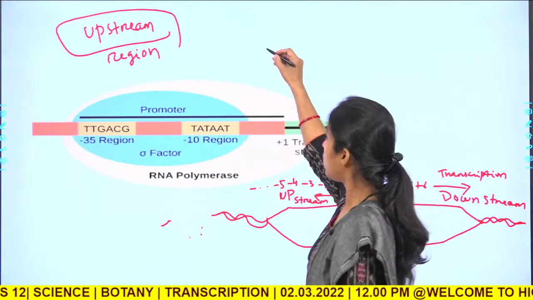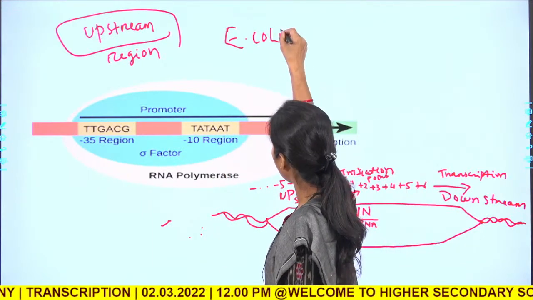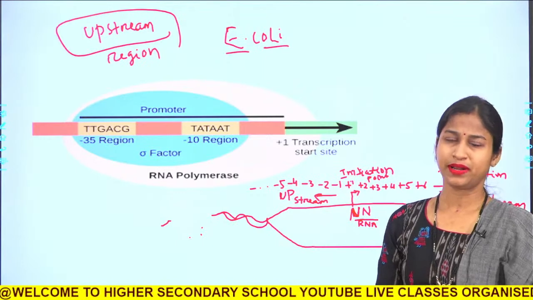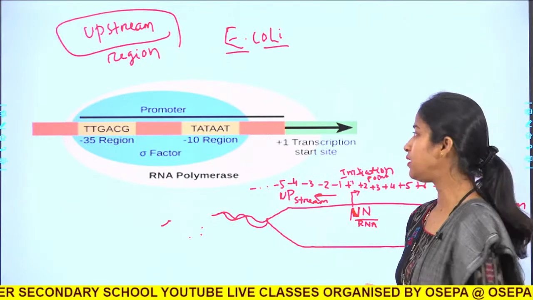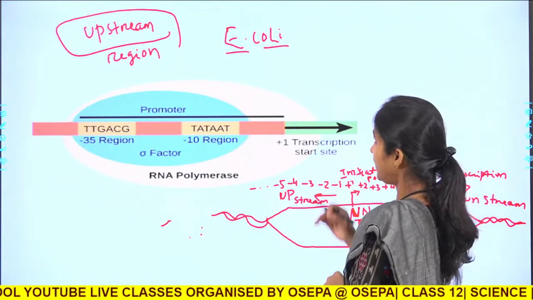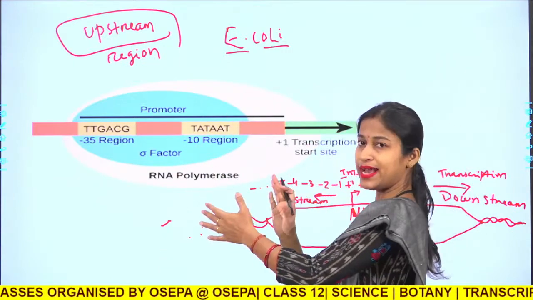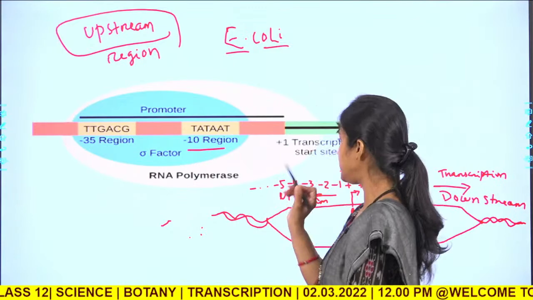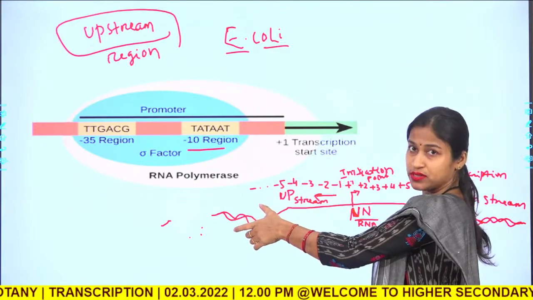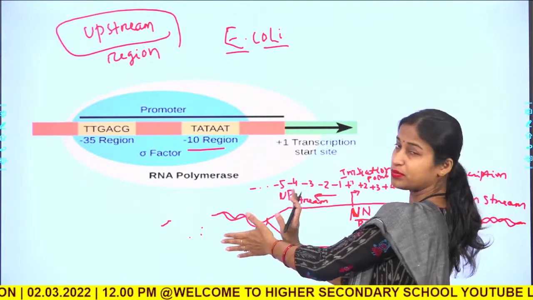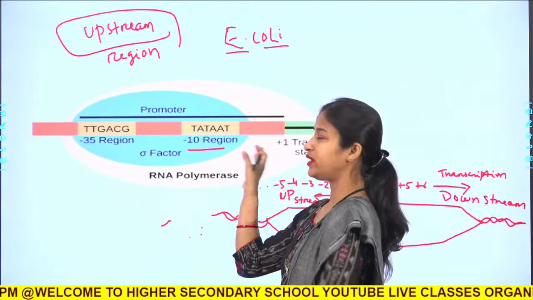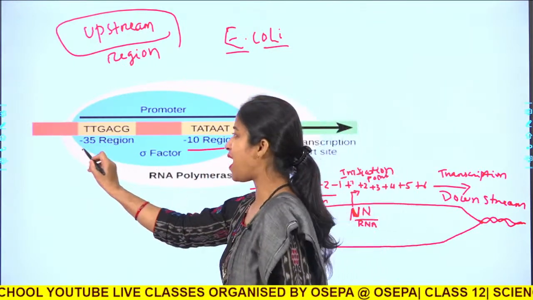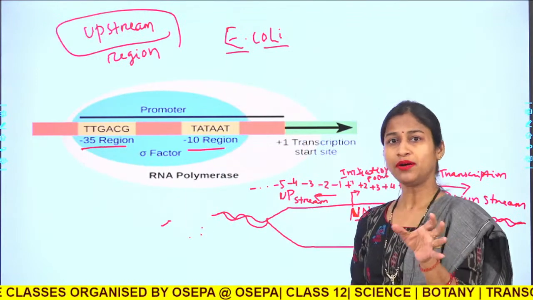If we go on analyzing the promoter of E. coli, the famous model organism where everything is very much established, like replication, transcription and translation, the E. coli has an extended promoter region with two important regions. One is the -10 region. As I told you, the upstream regions are denoted as -1, -2, -3, -100 like this. So, there is a -10 region and a -35 region which have some conserved base sequences.